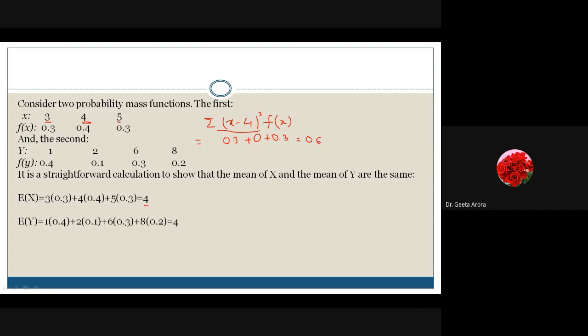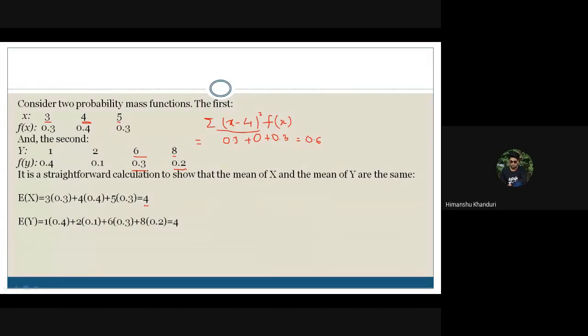So calculate now for y. What is the variance? Use your pen and paper and find out the variance of y. Again, what you have to do: 1 minus 4 whole square into 0.4, 2 minus 4 whole square into 0.1, 6 minus 4 whole square into 0.3, and 8 minus 4 whole square into 0.2. Use it and let me know which of the data has more variation, because the means are coming out the same. We can't infer anything about the data values from the mean.